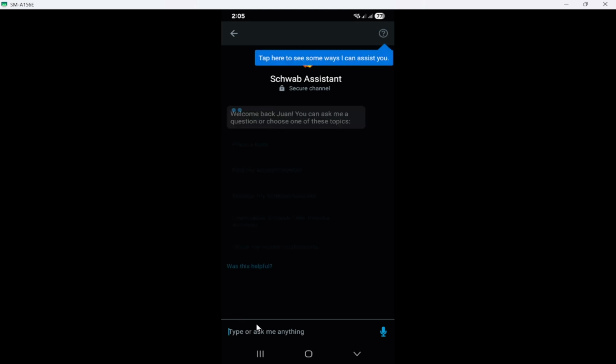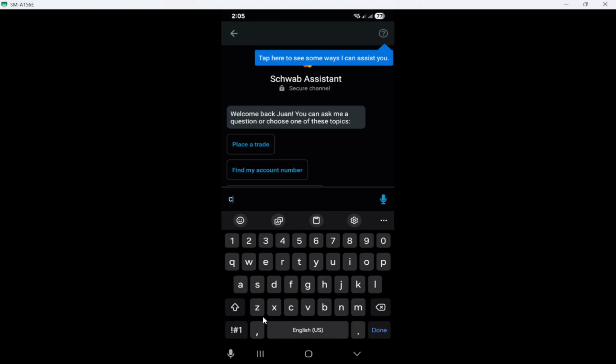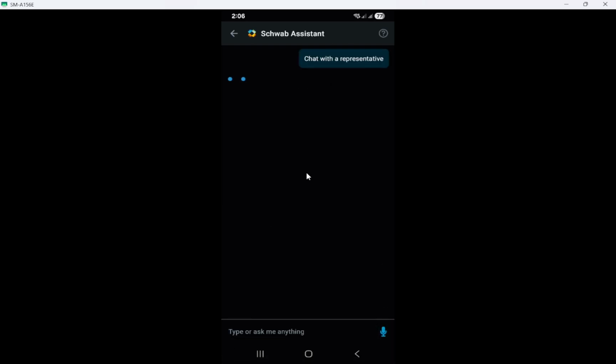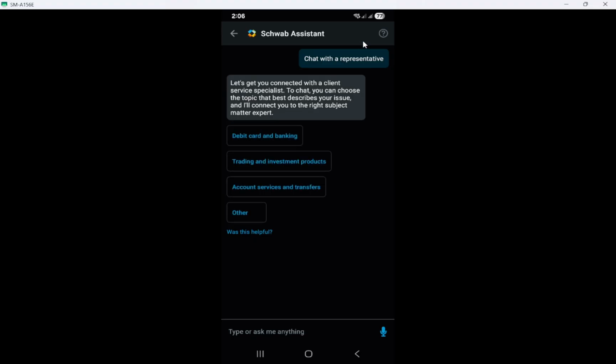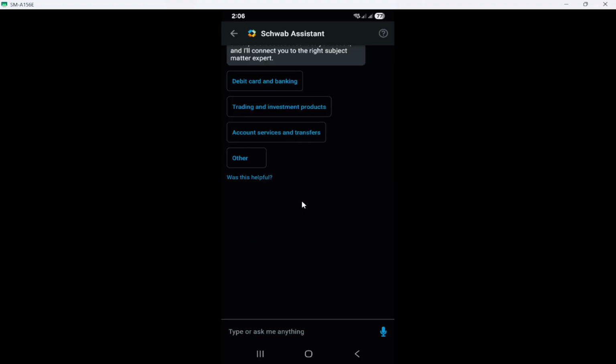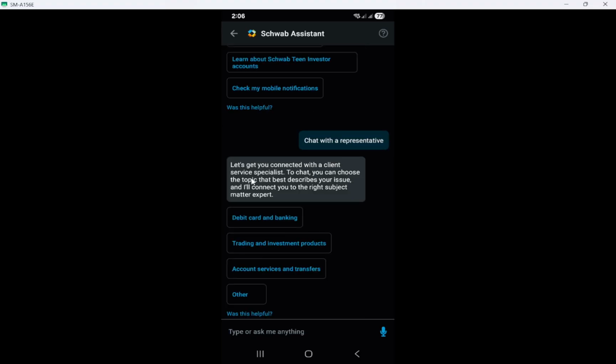The assistant is designed to route you directly to a live agent, so after a brief moment, you should be connected. If the assistant offers automated suggestions first, just continue by typing the same phrase to request a human. Keep your message short and clear about what you need, like help with a trade, a statement question, or a banking issue. For security, never share passwords, full account numbers, or one-time codes in chat. If identity verification is needed, the agent will guide you through it safely within the app.